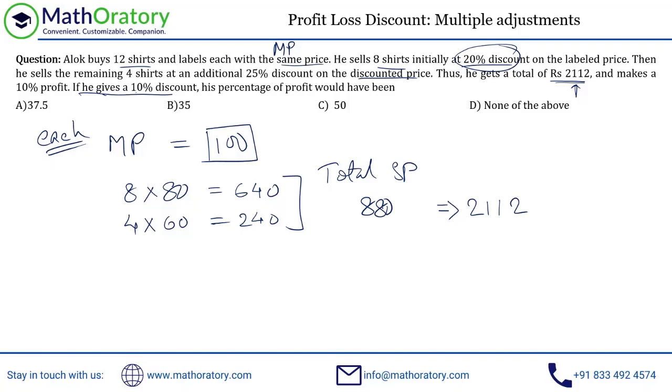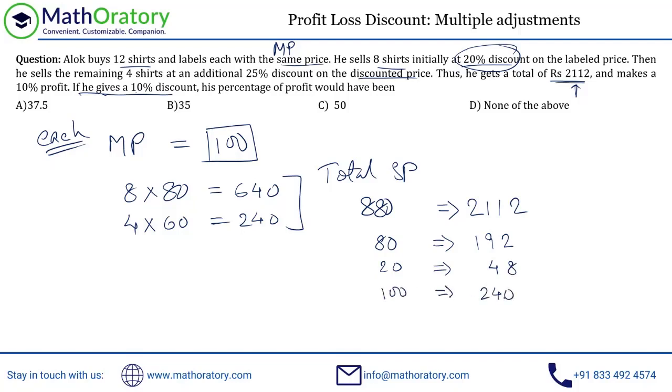So total SP 880 has to be scaled to 2112. So just check this out. I mean, 880, you can obviously see it's a multiple of 11. And even 2112, this 2 plus 1 and 1 plus 2 should be same, right? So let me divide both sides by 11 first of all. So 80 will be corresponding to 192, right? And if 80 corresponds to 192, 20 should correspond to one fourth of that. So that will be 48. And 100 will correspond to 240.